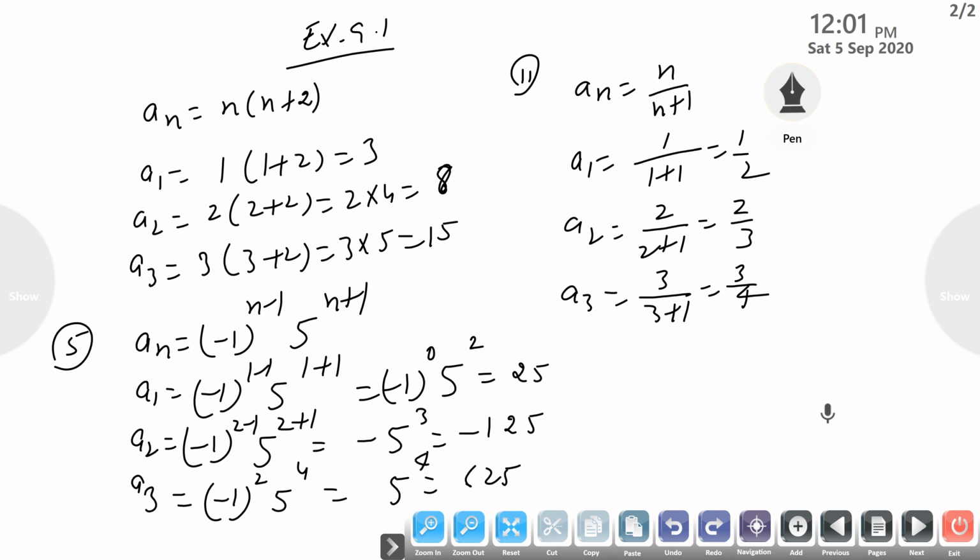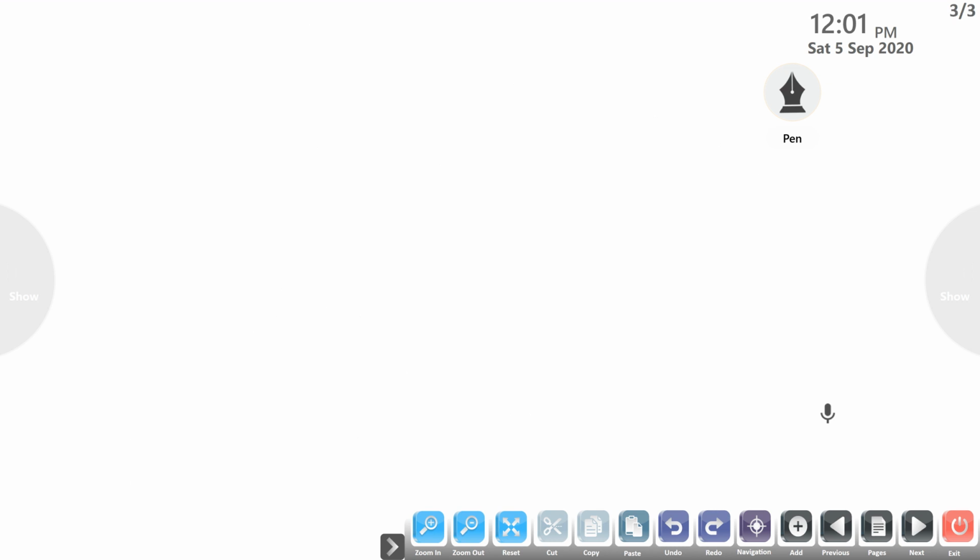Next, find the indicated term in each of the sequences. Take question number 7. If a_n equals 4n minus 3, find a17 and a24.